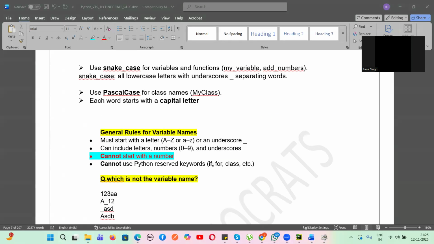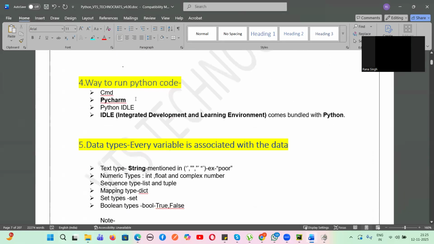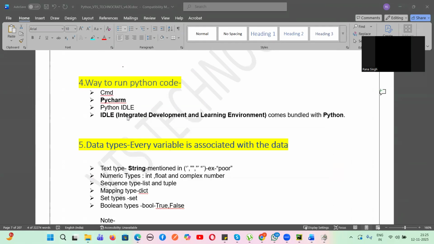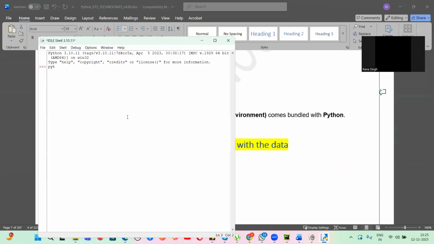Vikram, yes. So we have seen, guys, we can execute by command prompt, PyCharm, or Python IDLE. Any way you can run the code. Did you guys try to execute using Python IDLE? You have to open this IDLE. Yesterday also I showed this one, right? You can just use this IDLE directly. Anything you can write down and click on enter. This is Python IDLE to run.